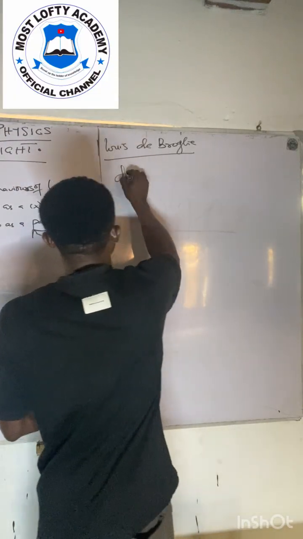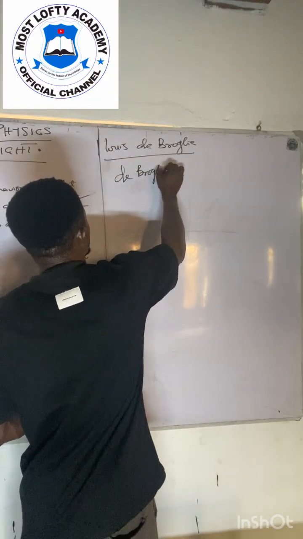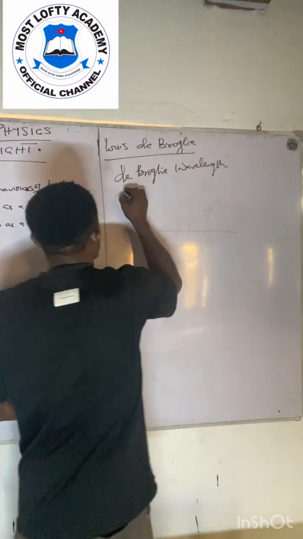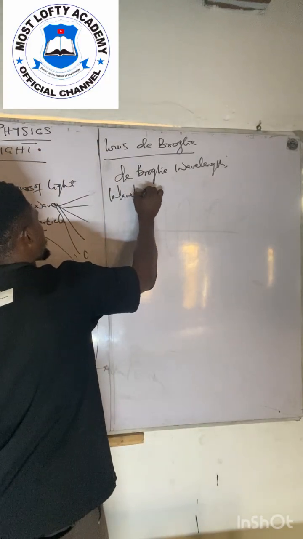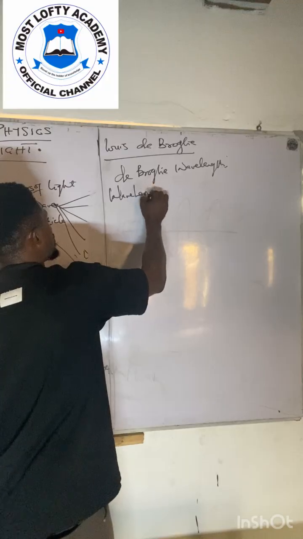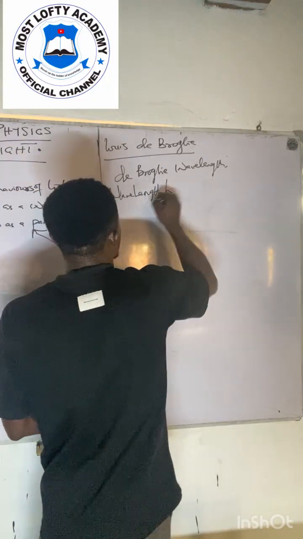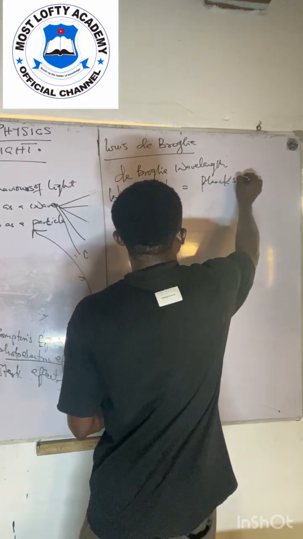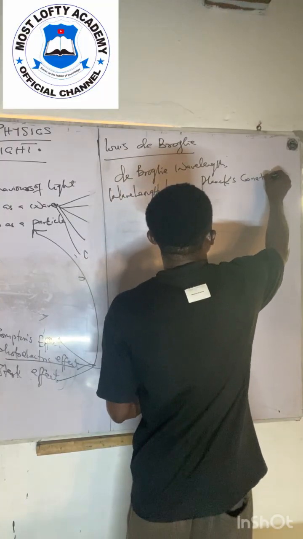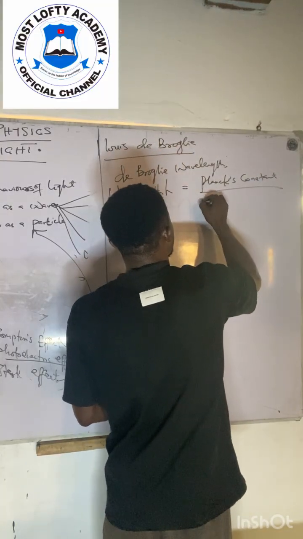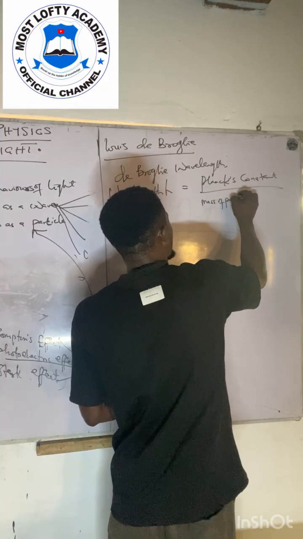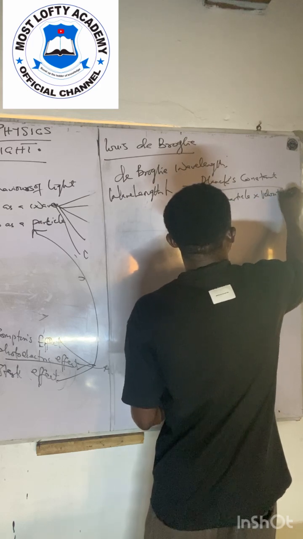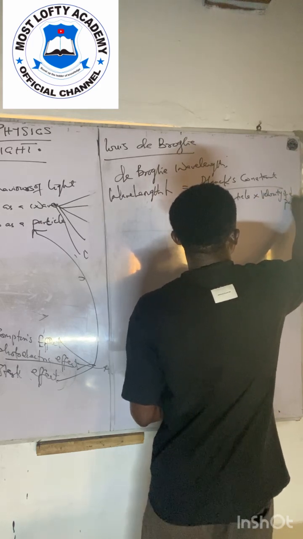The de Broglie wavelength has a relation which says that the wavelength lambda is equal to the ratio of Planck's constant all over the mass of the particle times the velocity of the particle or photon.